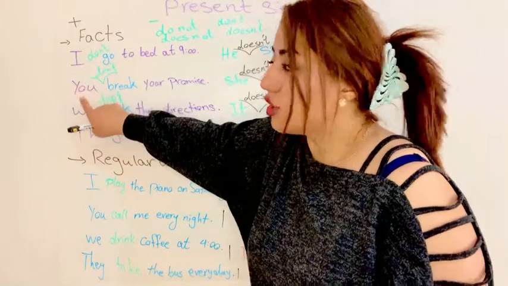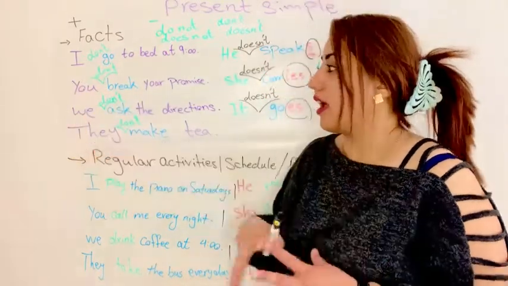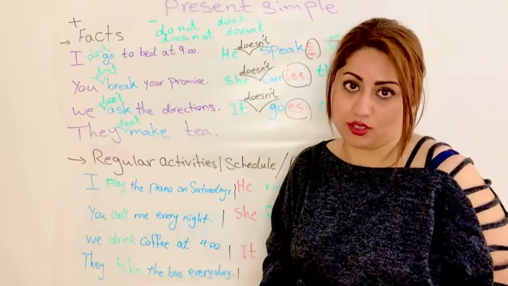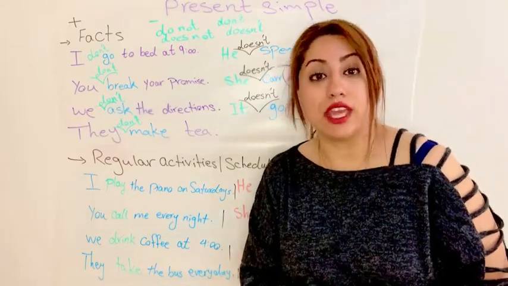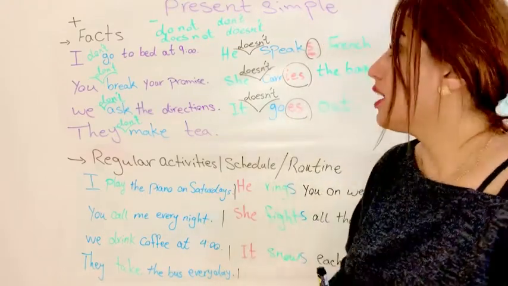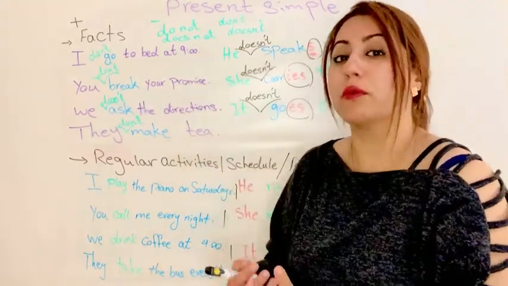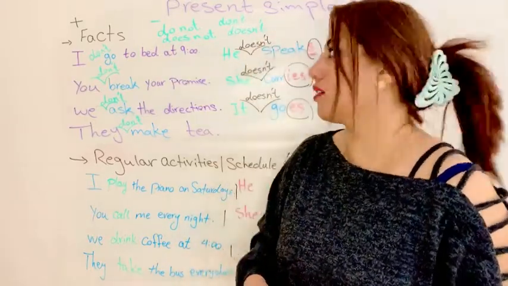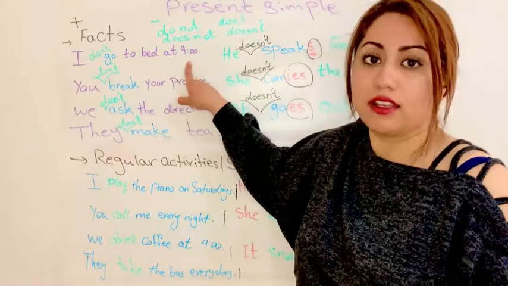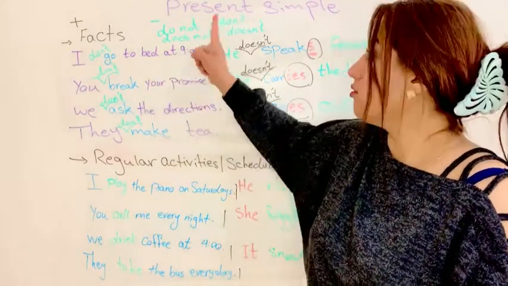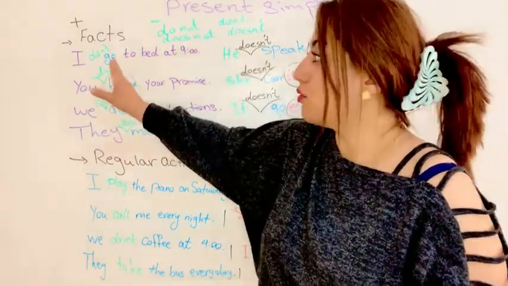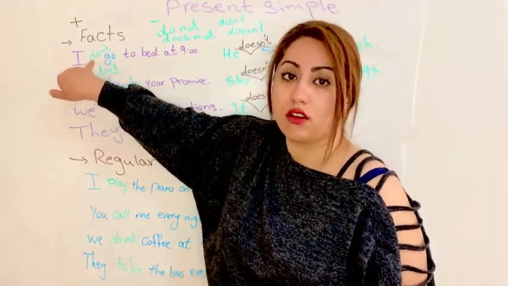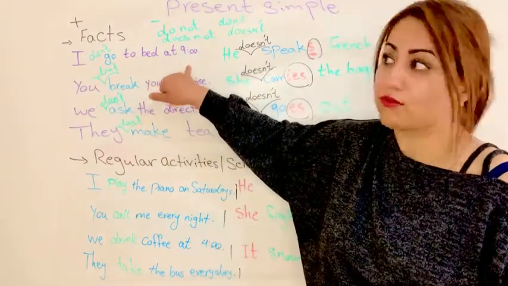For I, you, we, they, we use don't or do not before the verb. It's an auxiliary verb, a helping verb, which helps us to make each sentence negative. I go to bed at 9. Now we change it to negative. We use do not before the main verb, so it changes to I don't go to bed at night.